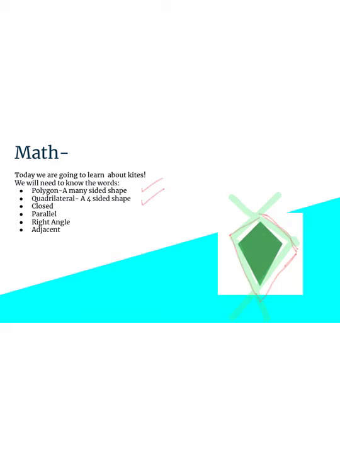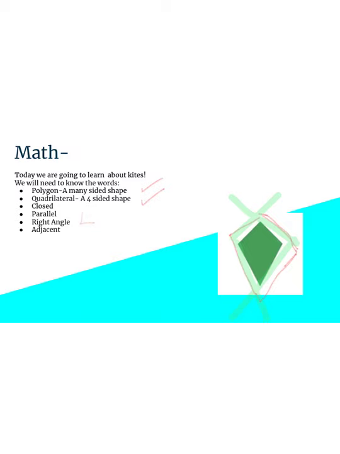Right angle, again, that's another word that we're going to need so that we can compare that with other shapes. This doesn't necessarily have a right angle that we're looking at right now, but we will discuss how it could have a right angle. And if you remember, a right angle is a corner of a shape that looks like the letter L.